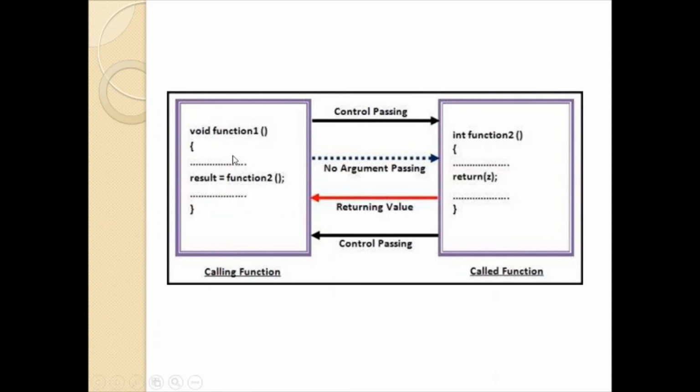Here you can see function 1 is calling function 2. As there is no argument passed from this calling function to the called function, it is represented as dotted lines, that is no argument passing. Once this function 2 executes, it is going to return some value back to the calling function. Here you can see no argument passing, but there is a returning of value. So that is shown with solid line. And control is also passed back to the calling function. As it is returning a value, it has to be stored in some variable.